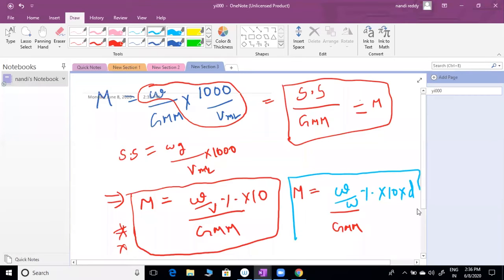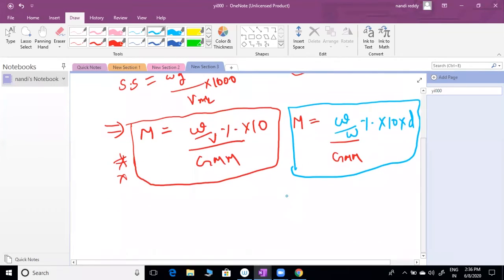Don't you remember yesterday's formulas? You noted them down in your notes. Is it correct or wrong? Please check your notes. Strength of solution for W by V percent, this is the formula. For W by W percent, this is the formula. D means density, in gram per mL.